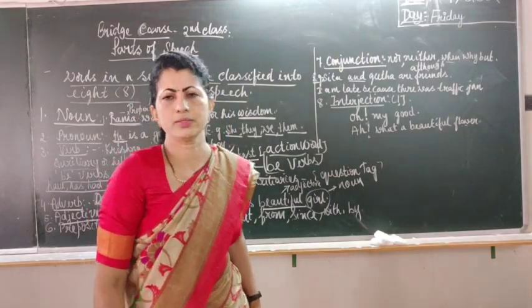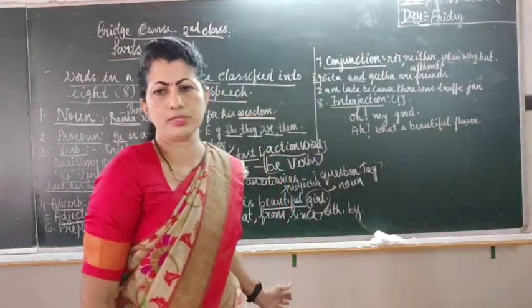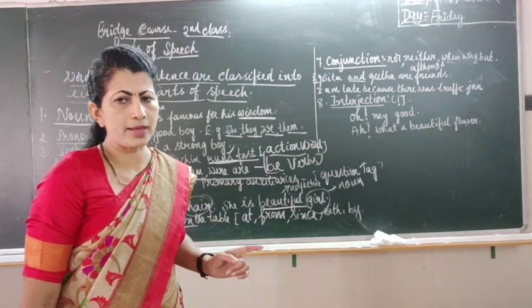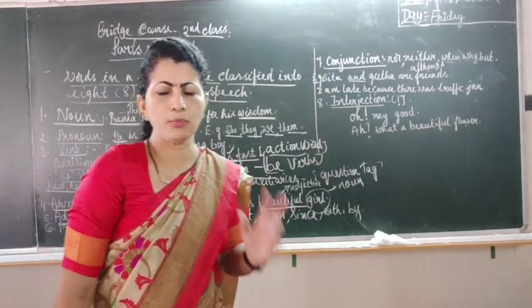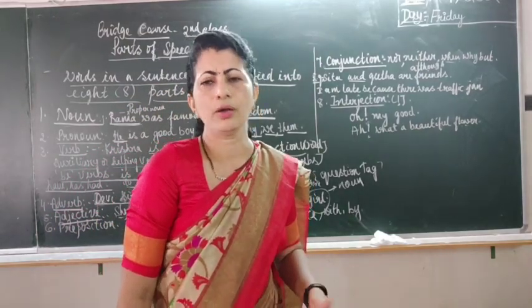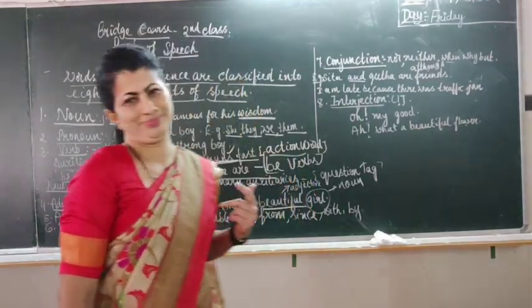How is she? Look at it. She's a beautiful girl. So beautiful is an adjective. I hope you got that. I hope you have understood. So adjective is a word which gives meaning or which talks about a noun.